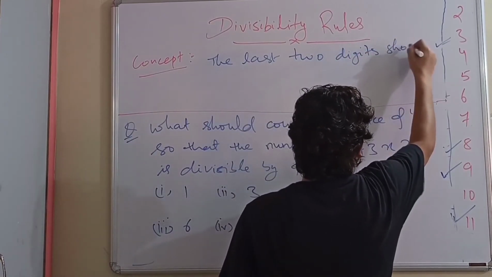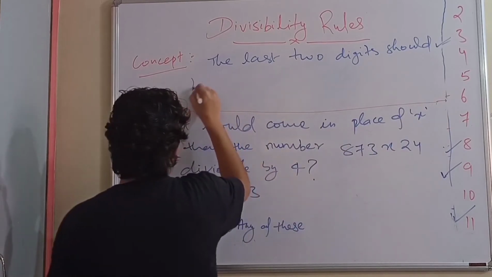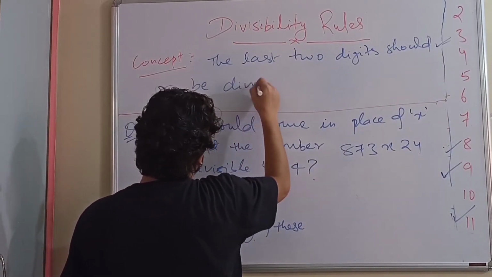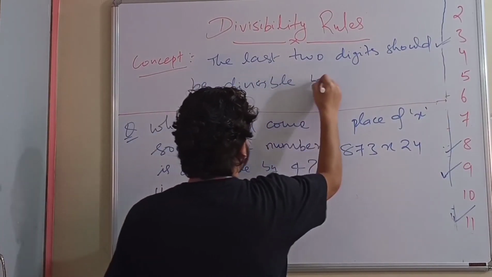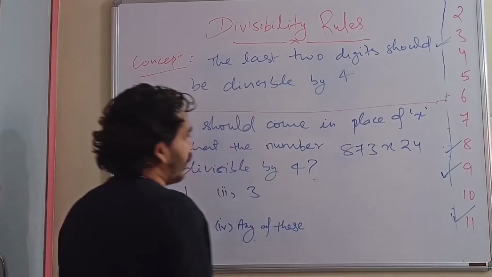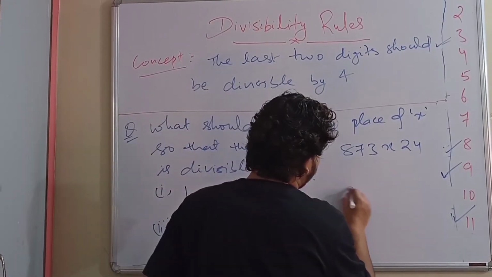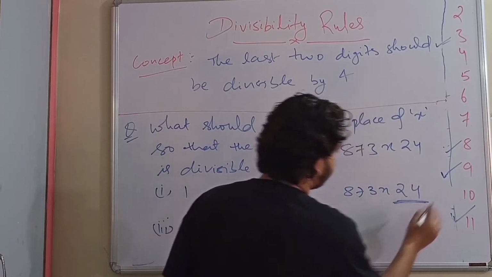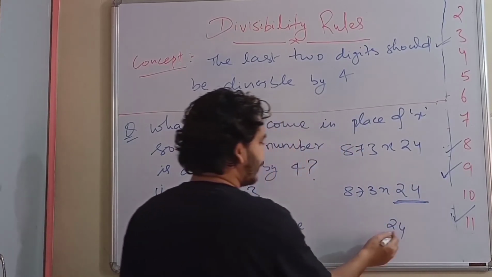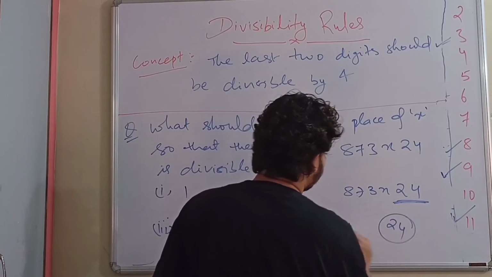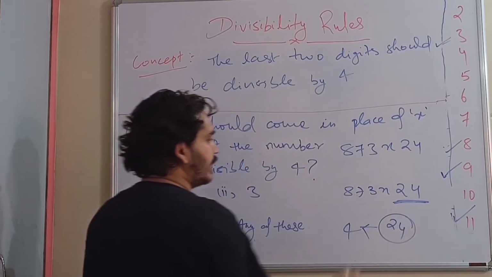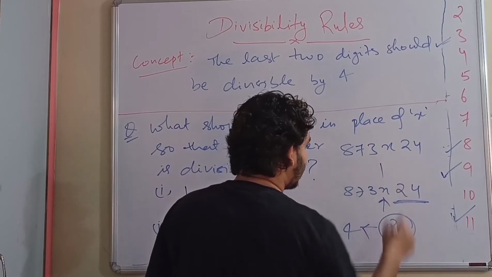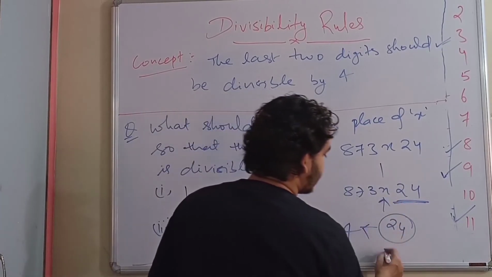should be divisible by 4. So if we see this 873x24, the number formed by the last 2 digits is nothing but 24, and 24 comes in the table of 4. Fine. So in place of x, if it is 1 or 2, then it will be divisible.